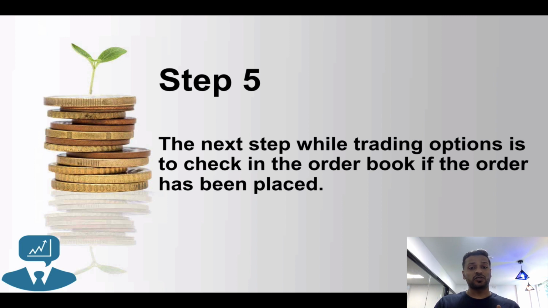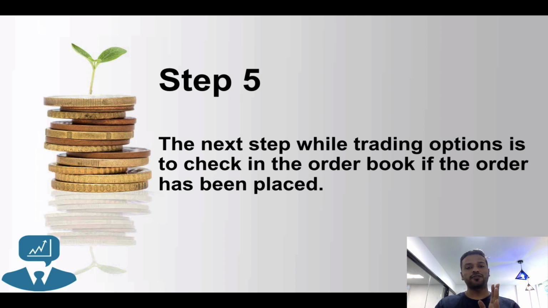The next step is always to go to your order book to check that trade. Once the order is placed, always do a double check. Go to the orders tab of whichever broker you're using. Just to give an example of Zerodha, once you place an order, there's an orders tab on top of your screen. You just click on that. You get to see all the trades which are running right now, all the trades which are pending in the market, and all the trades which are executed by you. All the information is available at the click of a button.